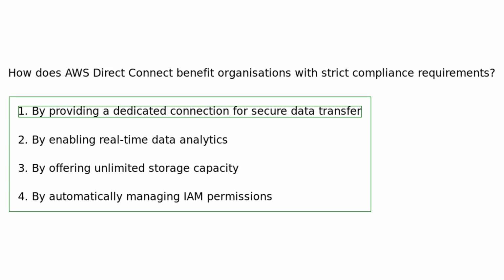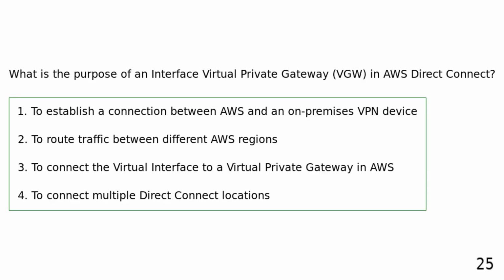AWS Direct Connect benefits organizations with strict compliance requirements by providing a dedicated and secure connection for data transfer, ensuring compliance with data security standards. What is the purpose of an interface virtual private gateway in AWS Direct Connect?